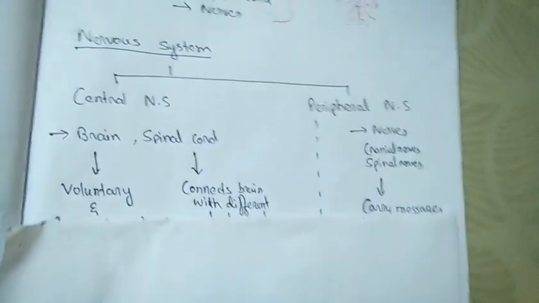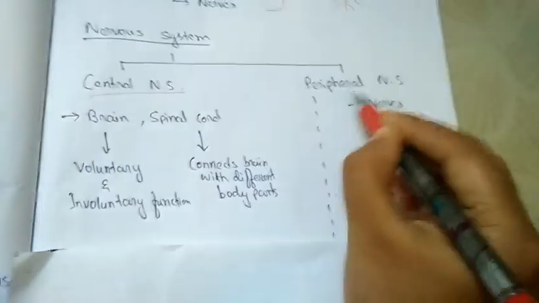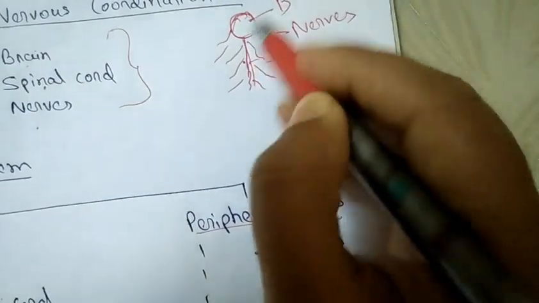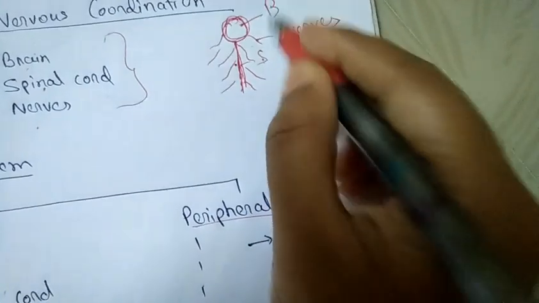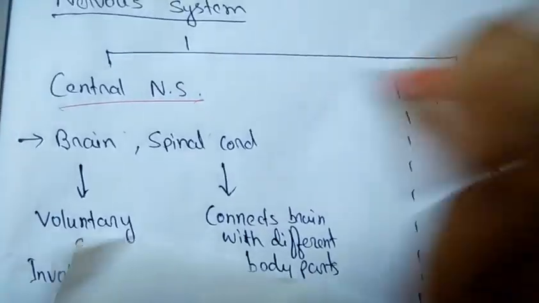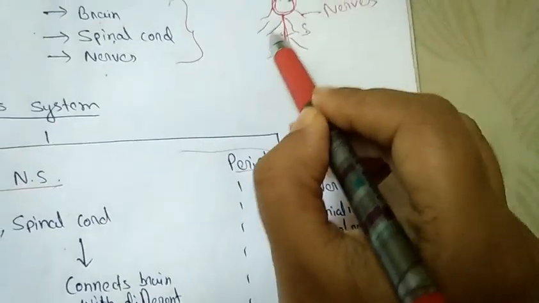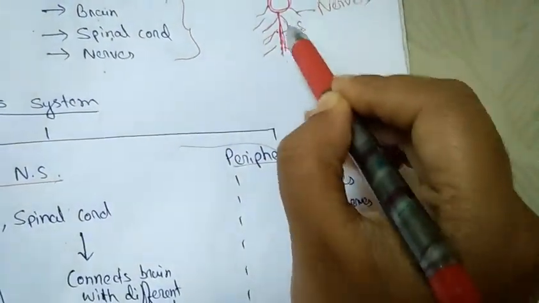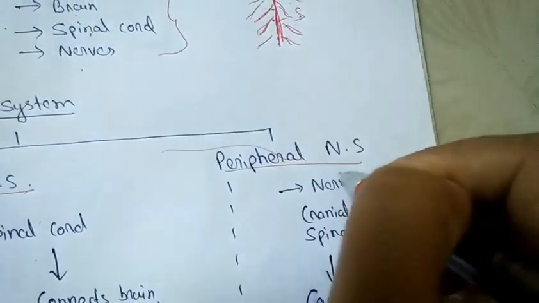On that basis, there are two types: central nervous system and peripheral nervous system. Which one is central, which one is peripheral? The brain and spinal cord lie in the center of the body, right? So the brain and spinal cord comprise the central nervous system. And periphery means the sides, where nerves are found. In biology, sides are called periphery. So the peripheral nervous system is the nerves.